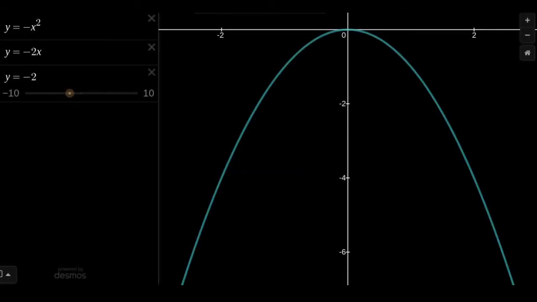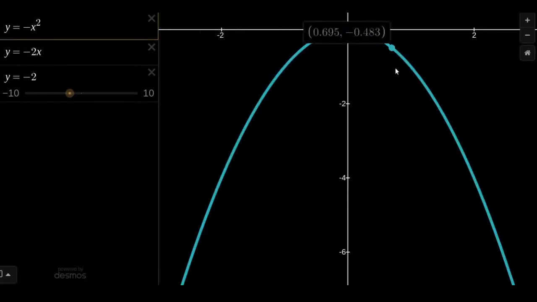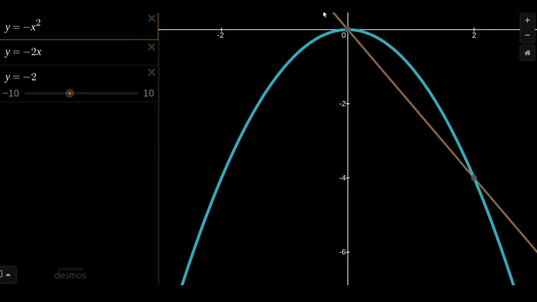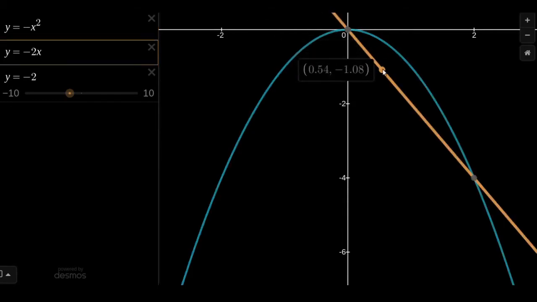Okay, now we're looking at the graph of y equals negative x squared. The exact same as before, just flipped upside down. So, if we graph the first derivative, we see that we get negative 2x, and hey, wouldn't you know it, just the sign of it has changed. So before, when we were looking at the parabola pointing upwards, the first derivative was positive to the right of 0. Now it's negative, and vice versa to the left of 0.